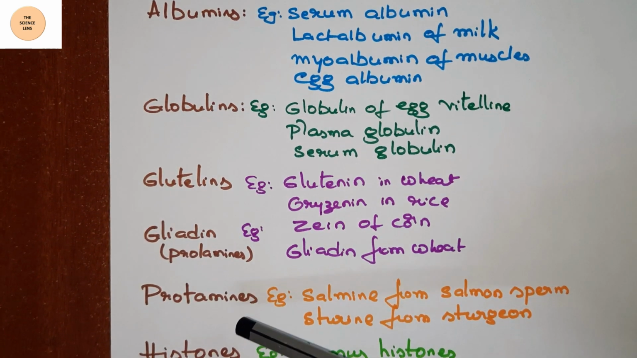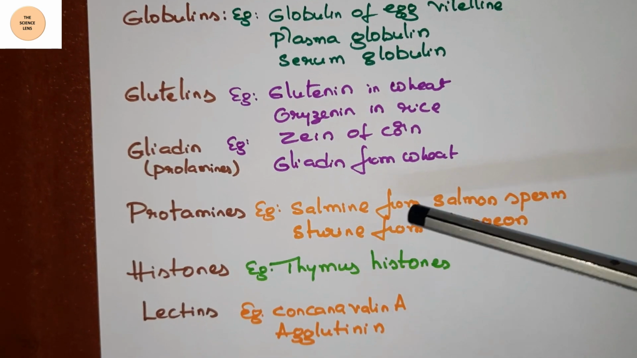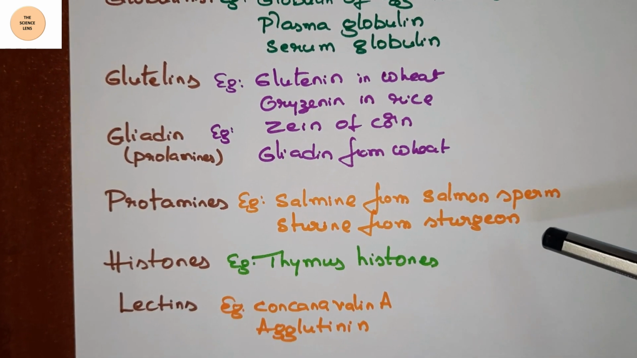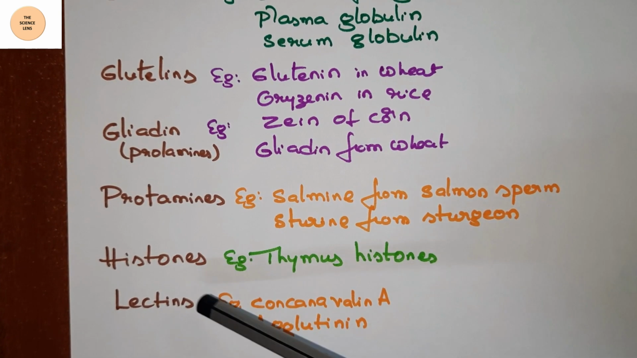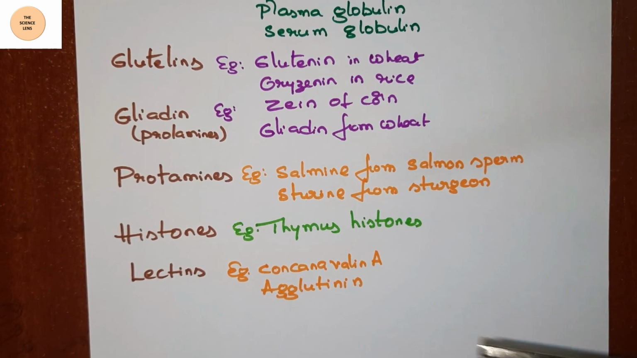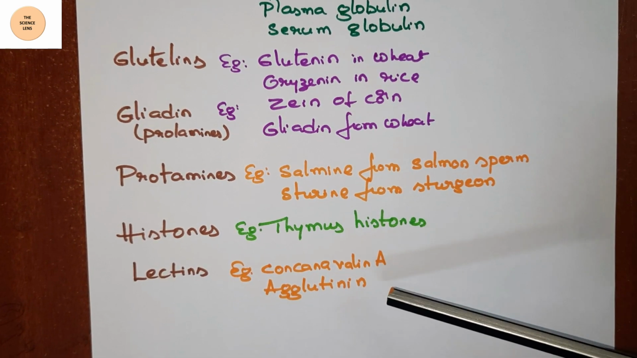The next one is protamines. The examples of protamines are salmine from salmon sperm and sturine from sturgeon. Next, histones, thymus histones are the examples. Lectins are exemplified with concanavalin A and agglutinin.